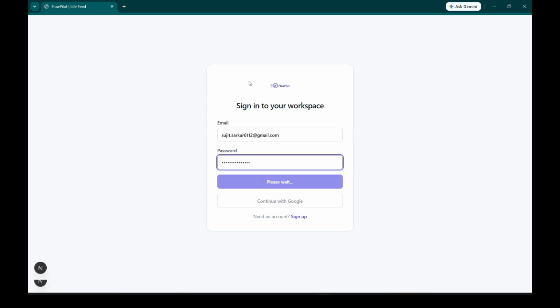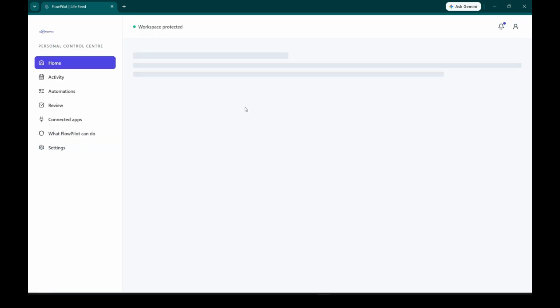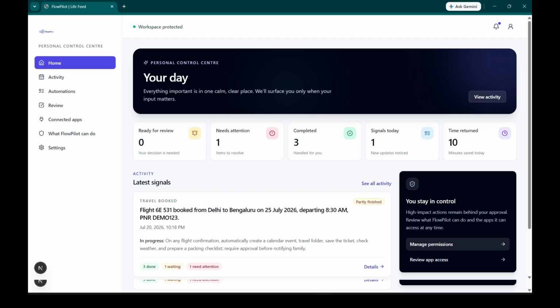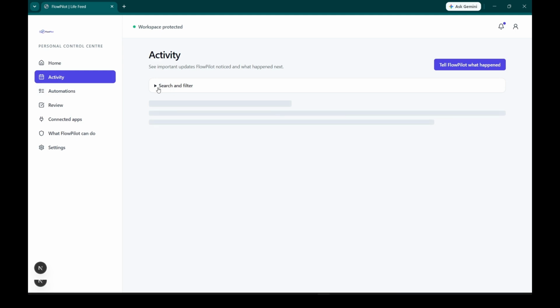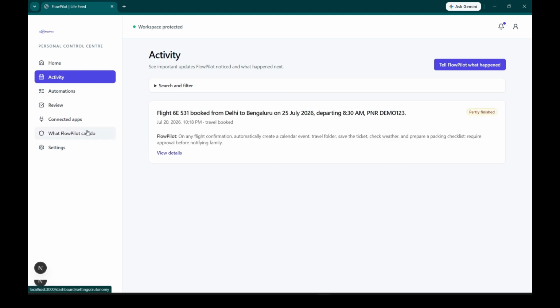At a glance, I see what happened, what FlowPilot completed, what needs my attention, and where human judgment is still required. I start with a standing order in plain language. Whenever I book travel, prepare the trip, but ask before messaging anyone. FlowPilot compiles that intent into a reusable rule instead of improvising every time.